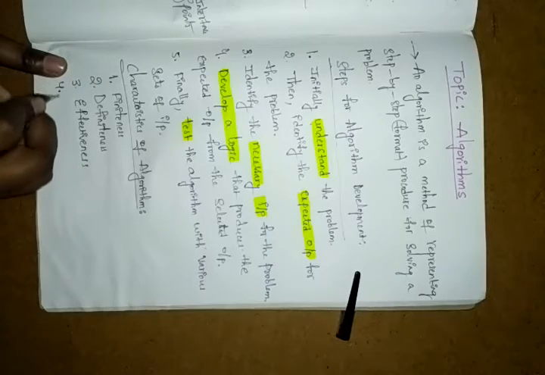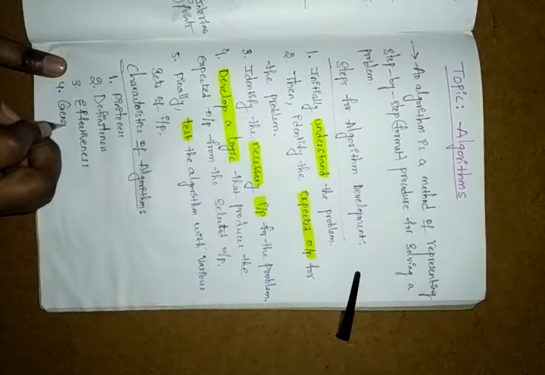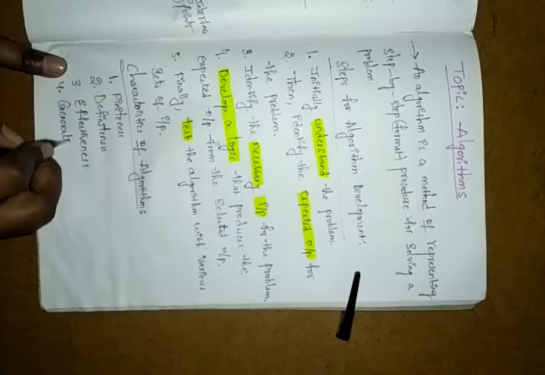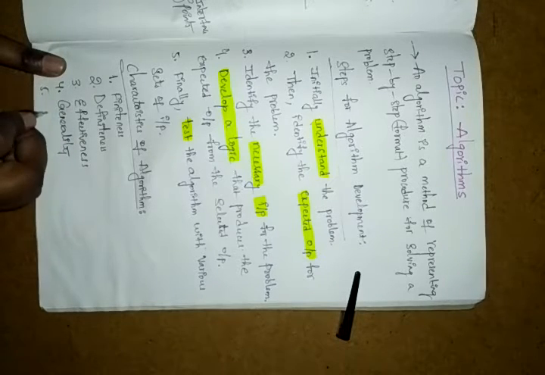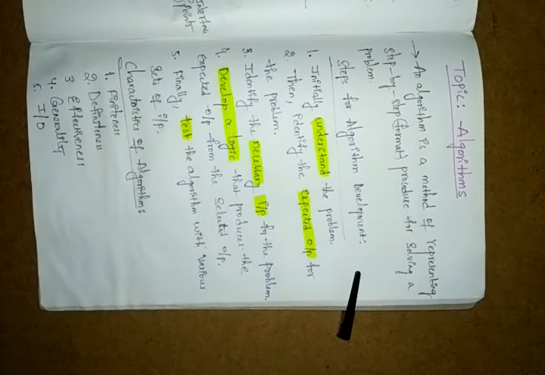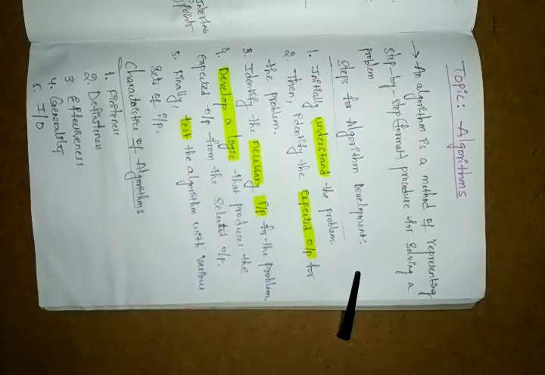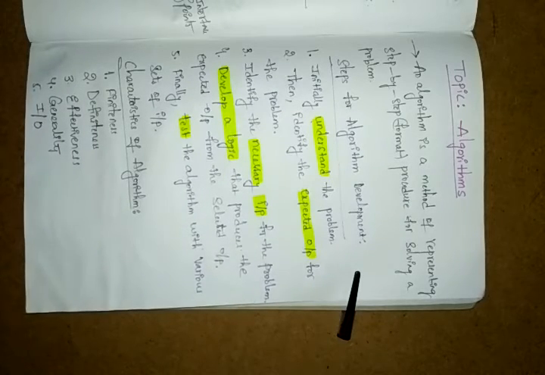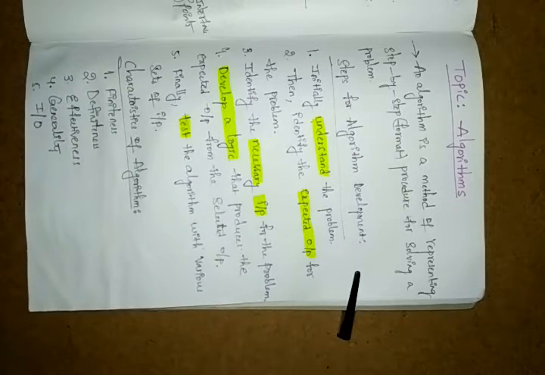And fourth one is the generality. Fifth one is the input and output. Here I by O means your input and output. Whenever you're writing this one you have to write input and output, not I by O, okay.